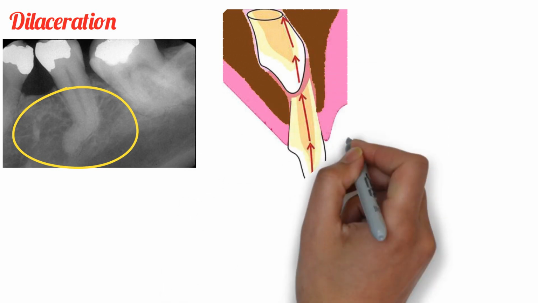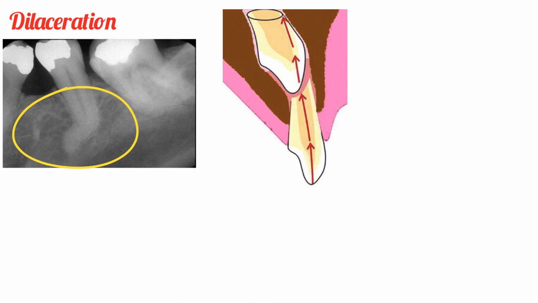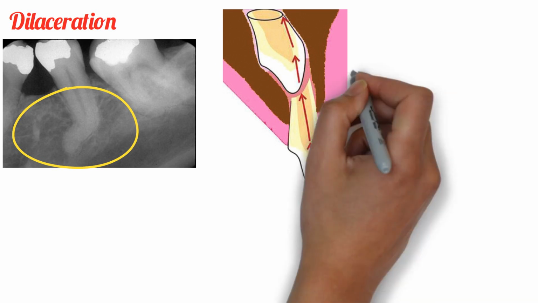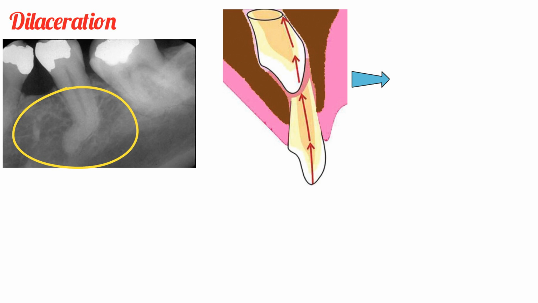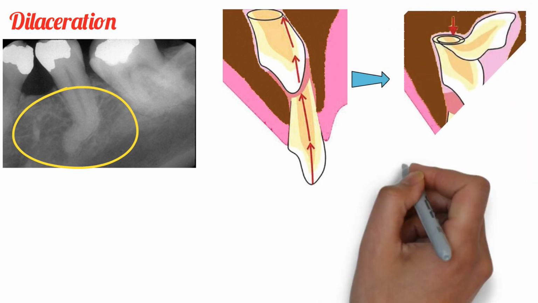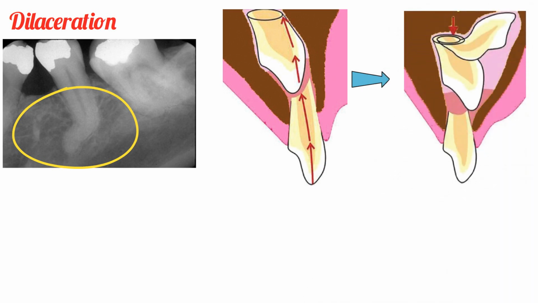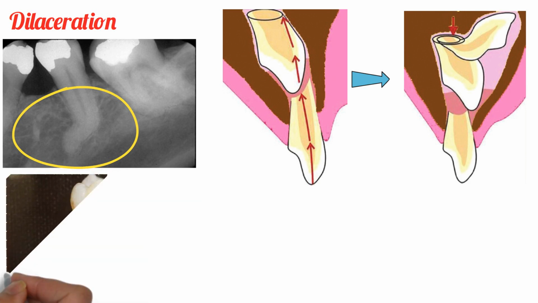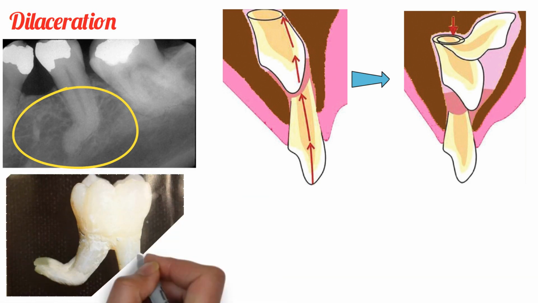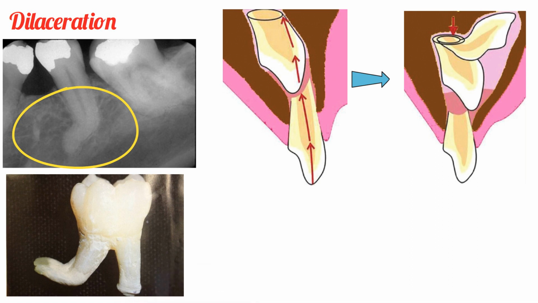Here, any injury, damage or intrusion to the overlying predecessor, that is the deciduous teeth, results in a vertically directed force through the deciduous teeth to the underlying permanent teeth. As you can see, those red arrows are giving that vertically directed force to the permanent teeth, resulting in progressive alteration in the direction of growth of the permanent teeth. So it can result in either a bend in the crown or in the root. This is a clinical picture wherein the molar is showing a bend in the root.